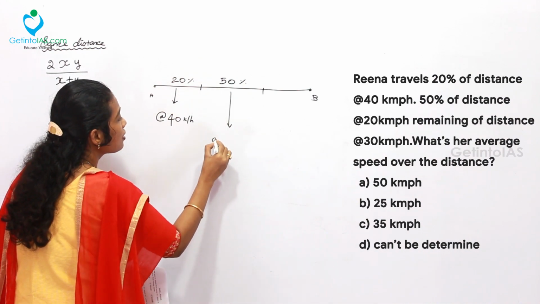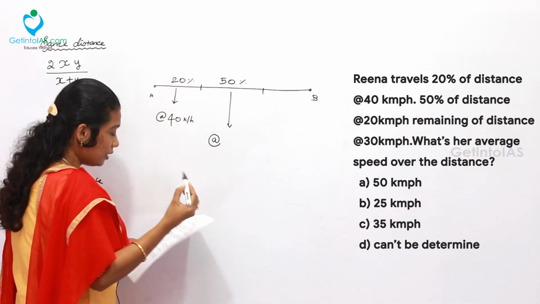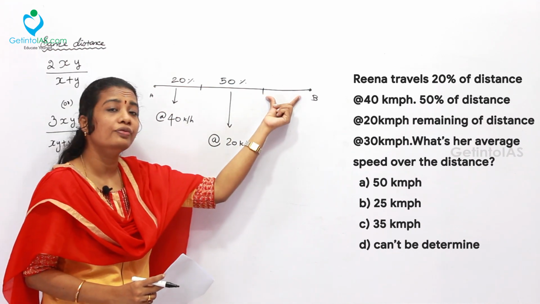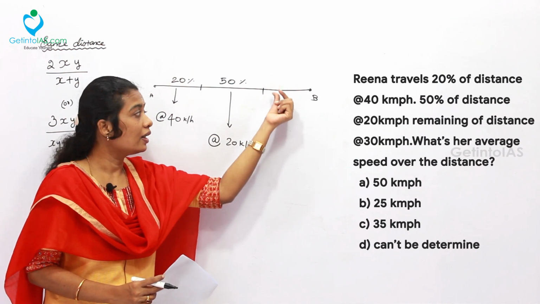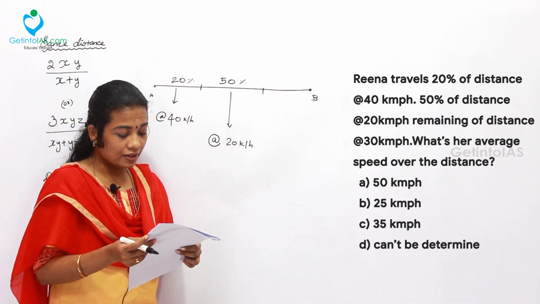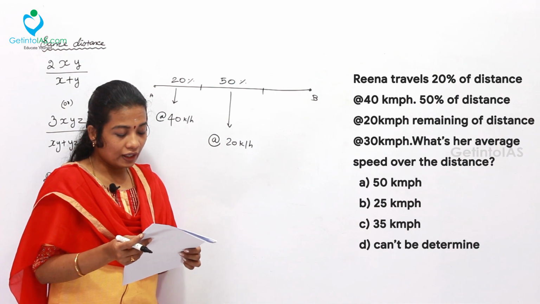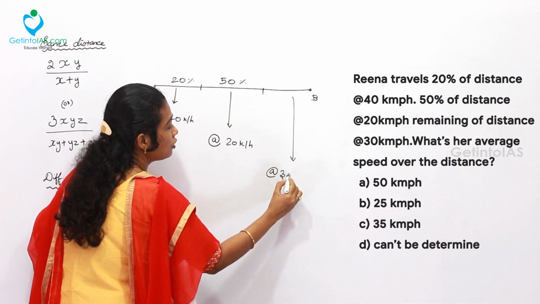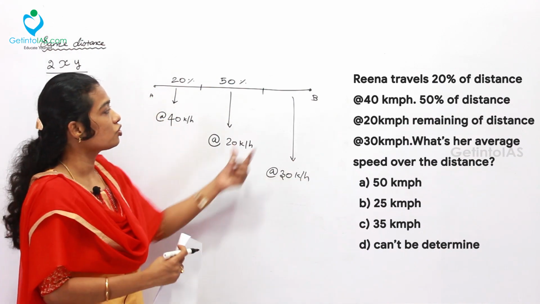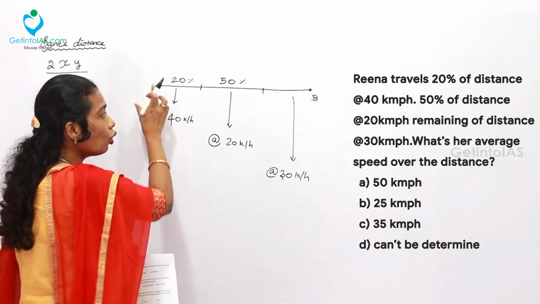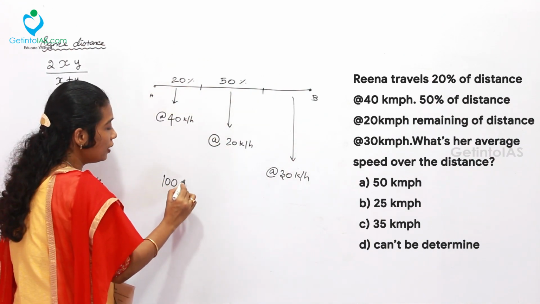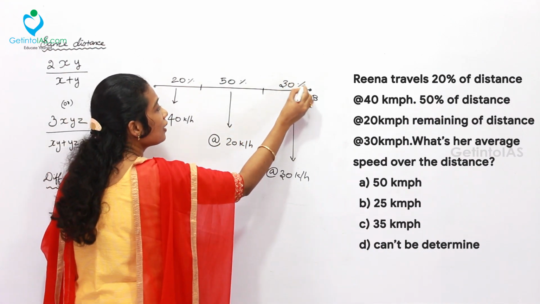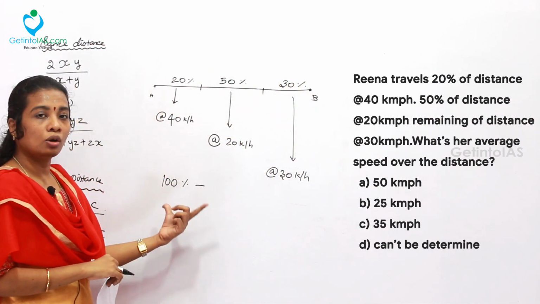So, here, what is the speed? 20 km per hour. Let it be. What is the rest of the distance? First, we want to find that. That was covered at the speed of 30 km per hour. So, here this is at the speed of 30 km per hour. What is the distance in terms of percentage? First, let's write. So, overall is 100%. So, 100% minus 50 minus 20, which is equal to 30%. Directly you can write down. So, this is the way of solving at first.